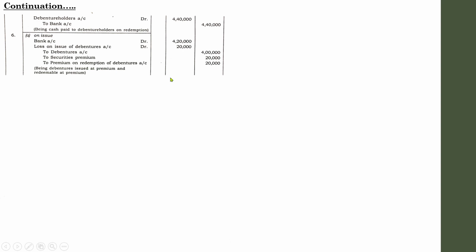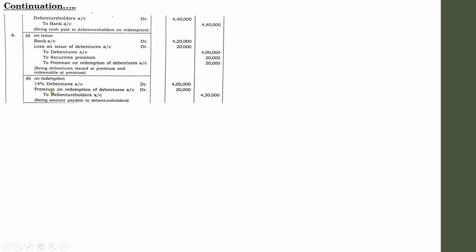It is also another tricky situation where you have to be very careful while passing or posting the journal entry. And this is the entry for the issue. Next one, due entry, 14% debentures account, loss on issue account, to debenture holders. So 14% debentures, it will be 4 lakhs. What is the premium amount? 5% of 4 lakh, it will be 20,000. So to debenture holders, 4,20,000. This is the issue entry.